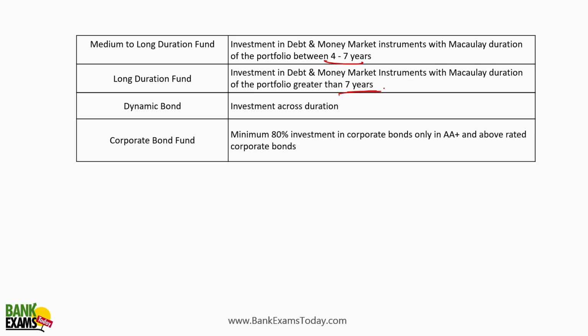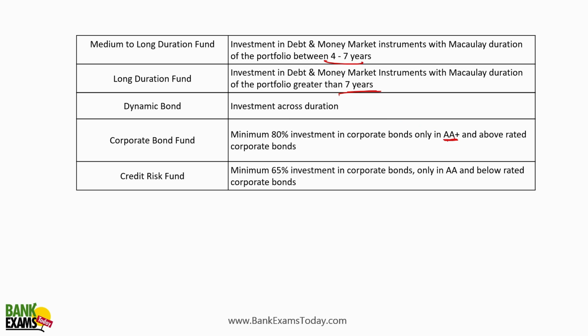Corporate bond fund invests at least 80% of the money in corporate bonds with a credit rating of AA plus, right? Credit risk fund, where at least 65% of the money is invested in corporate bonds where the credit rating is AA and below. So why do people invest in credit risk fund? To make more money. The rate of return is generally higher, but the risk is also very high.